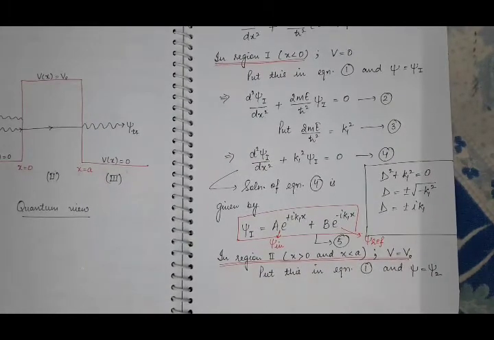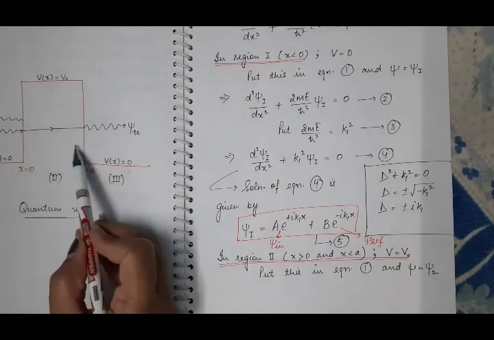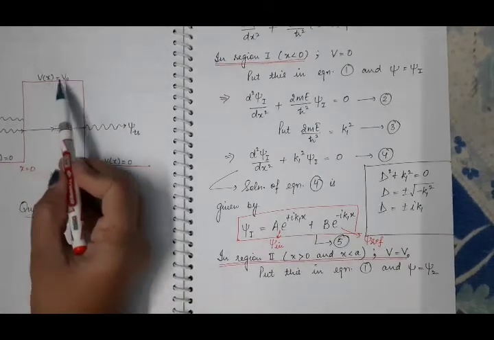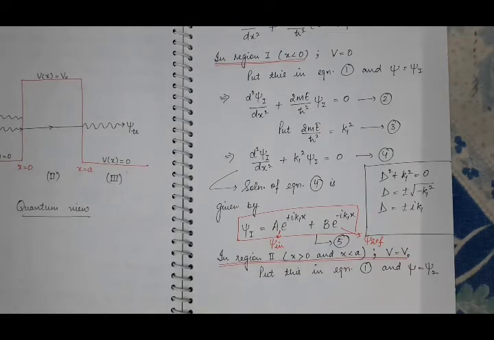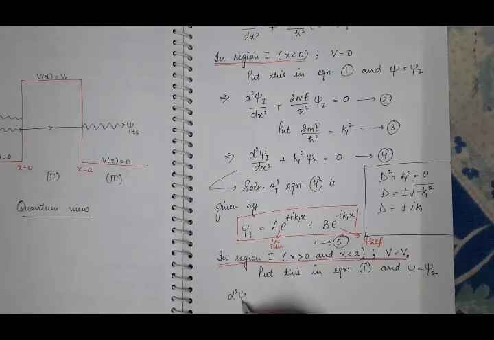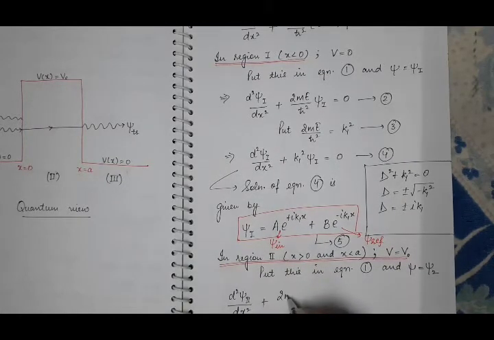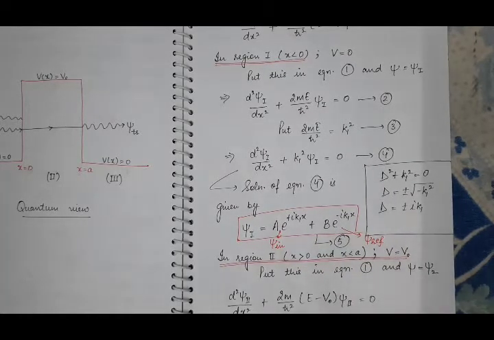Next, region 2. Region 2 means x greater than 0 and x less than a. In this region, the value of V is V0. So put V equal to V0, and suppose the wave function in region 2 is psi 2. So it will be d square psi 2 by dx square plus 2m by h cut square (E minus V0) psi 2 equal to 0.